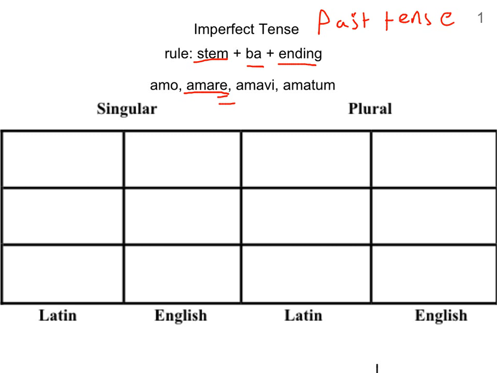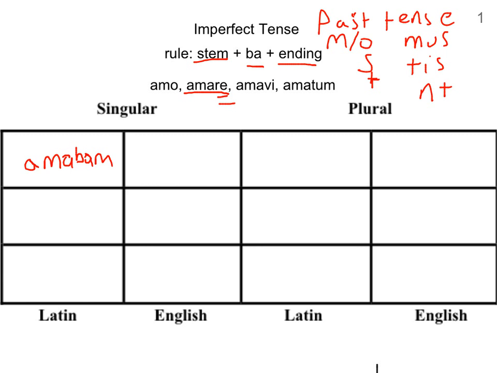And if you recall, the person endings are O, S, T, mus, tis, nt. And then the first person, if you also remember, it could be M or O. So in this case, we're going to be using the M. So let's look at the bottom. Let's do the first person singular. So again, remember it's A, M, A, then BA, and then M. So we have amabam, A-M-A-B-A-M. So that's how you form the first person.